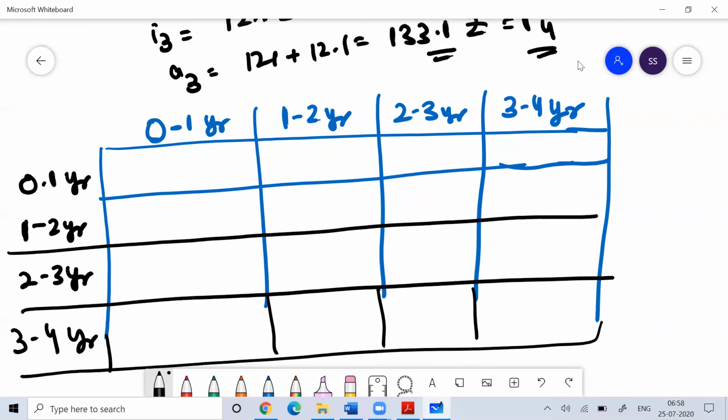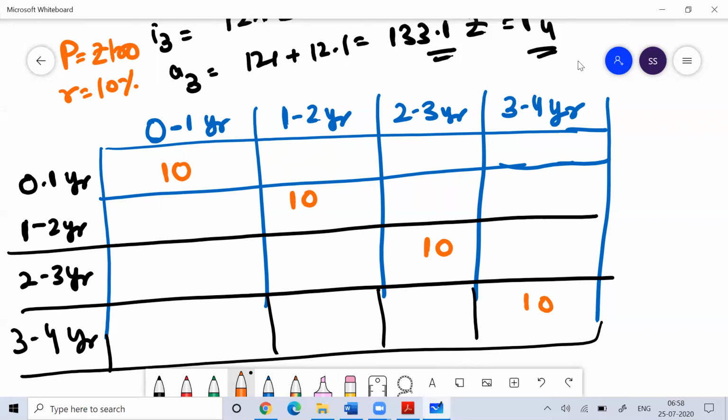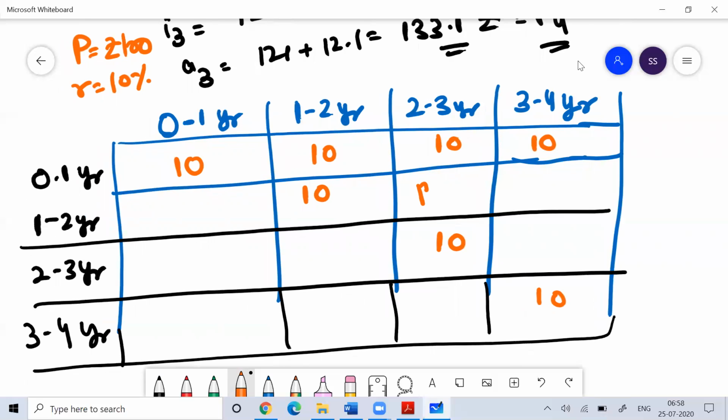So suppose your principal is 100 rupees and your rate of interest is 10%. You need to understand, in the case of simple interest, every time you get 10 rupees. If the principal remains constant, you get the same interest. So it does not follow time value of money. This 10 will remain 10, this 10 will remain 10, every time it remains 10.